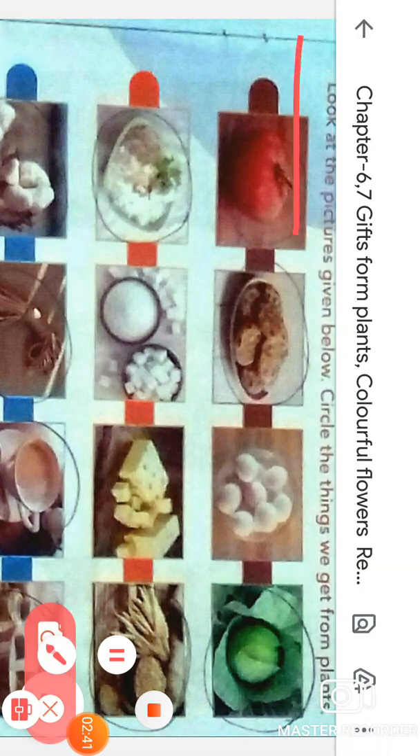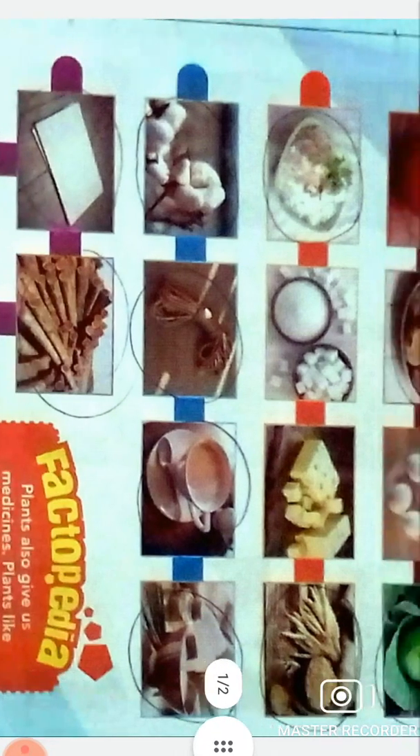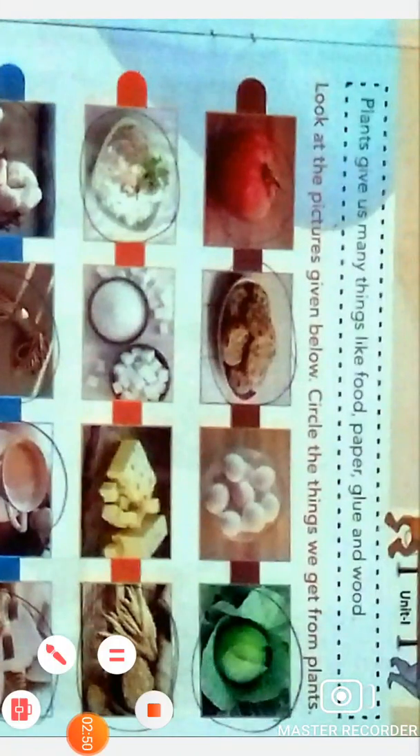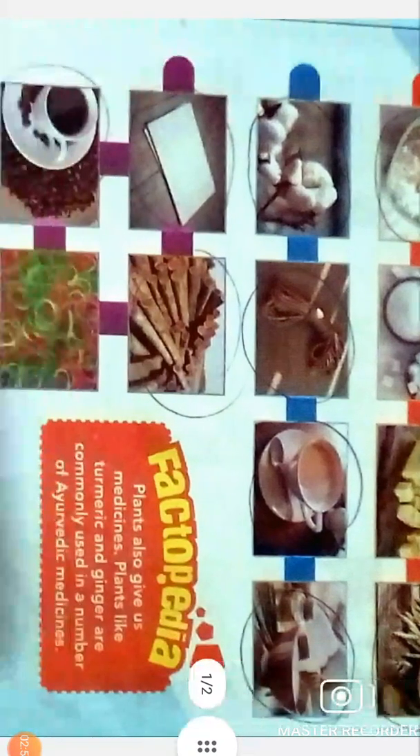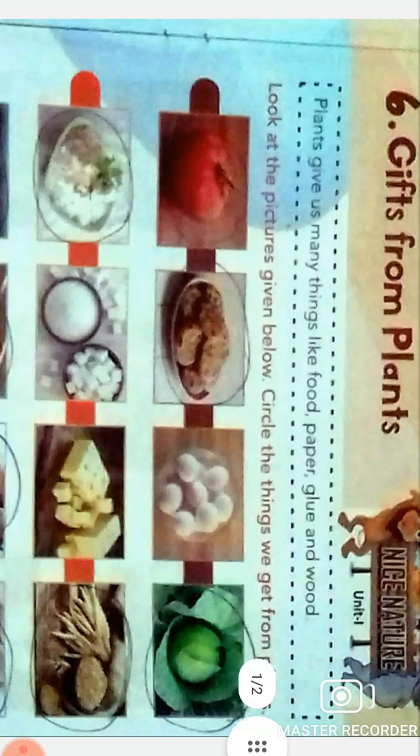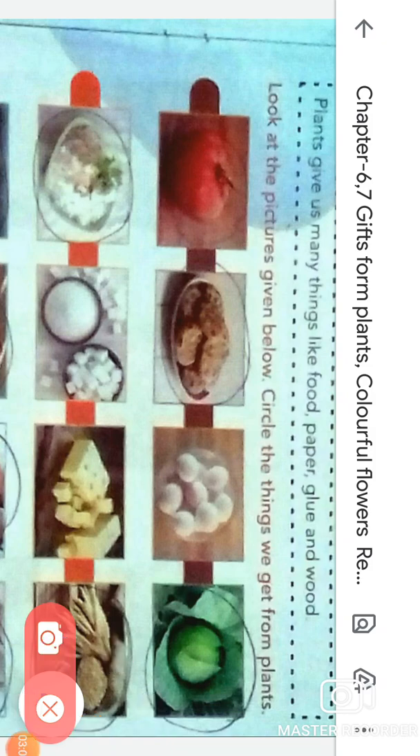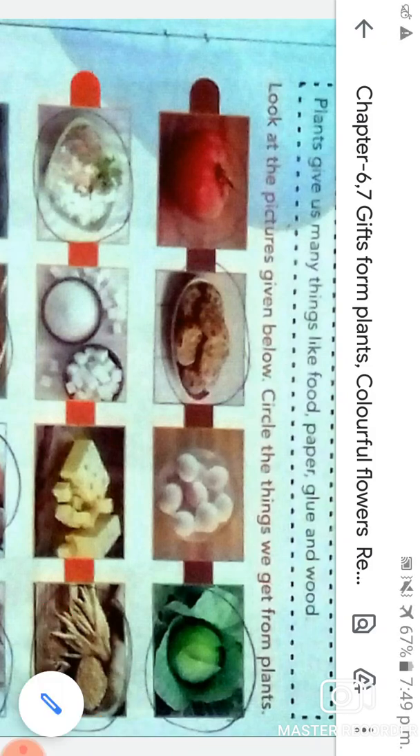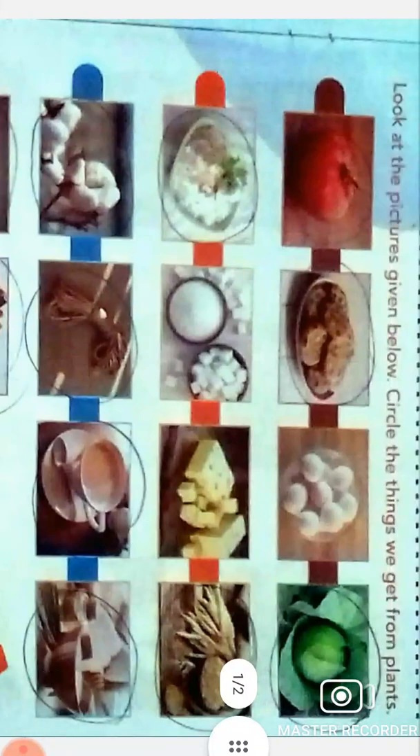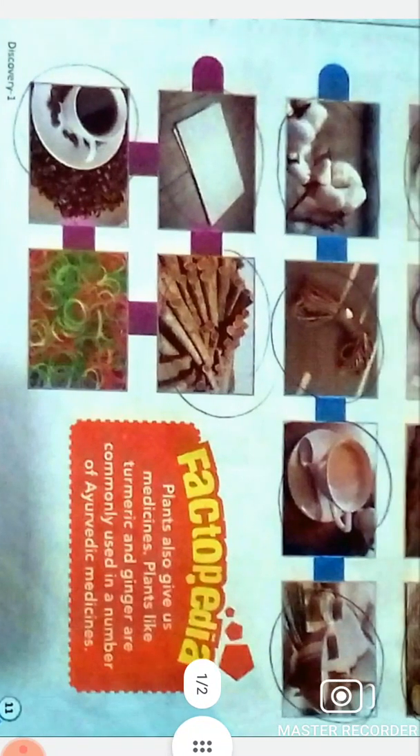Now look at the pictures given below. Circle the things we get from plants. Now look at these pictures, students, in your book. The pictures are about the things that plants give us. As you can see, there are so many things here that plants give us. You have to look at these pictures and put a circle around the things that we get from the plants. Is that clear? So let's start.